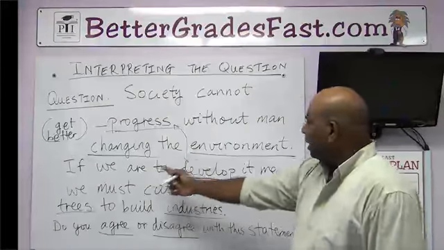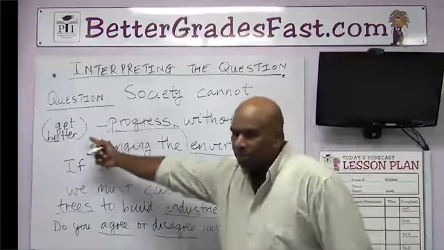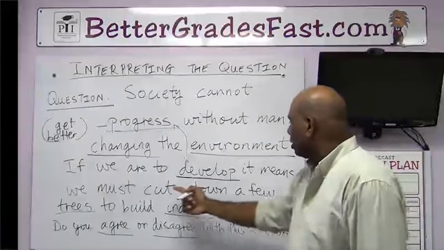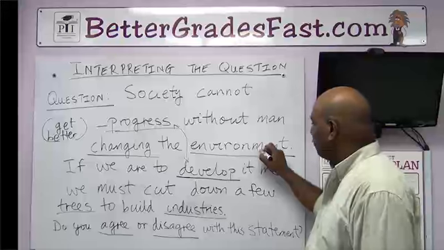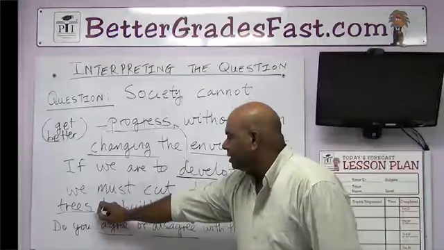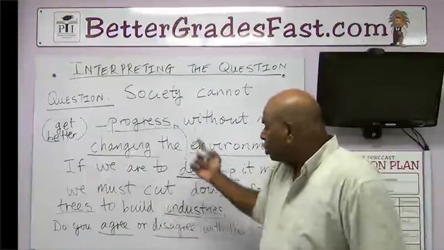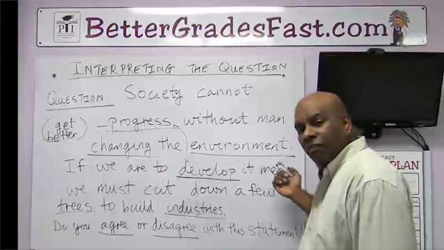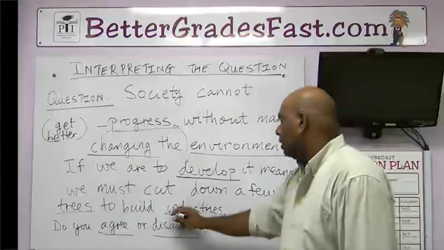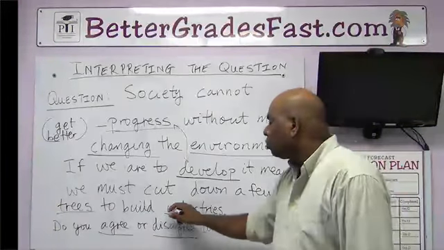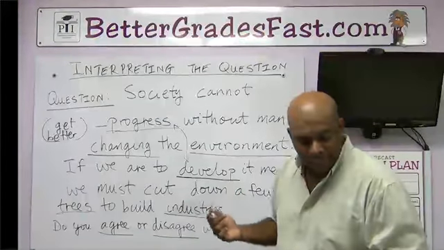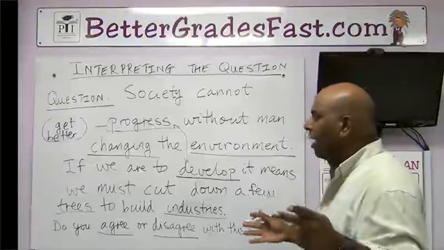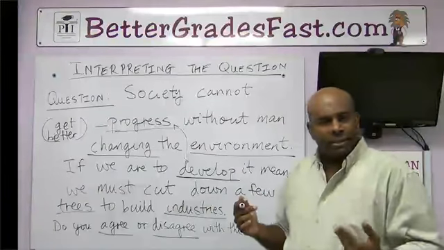Because they're saying if we are to develop or get better, it means we must cut down a few trees, which is linked to the environment. So the environment refers to trees. And what are we going to change this environment to? Well, we're going to change it to one of industry, making it industrial, putting down factories to make things, be it food, clothing, whatever.